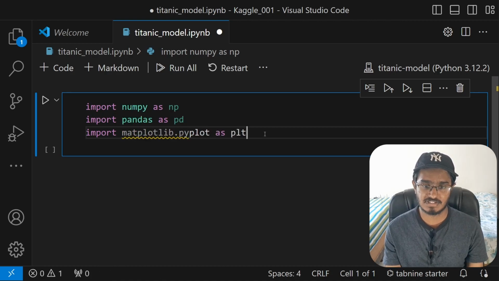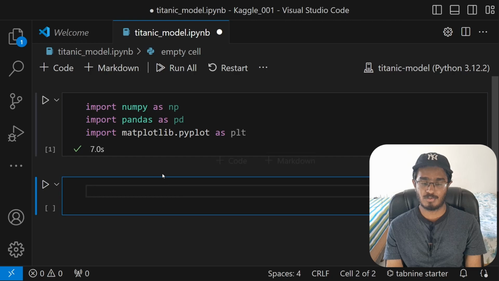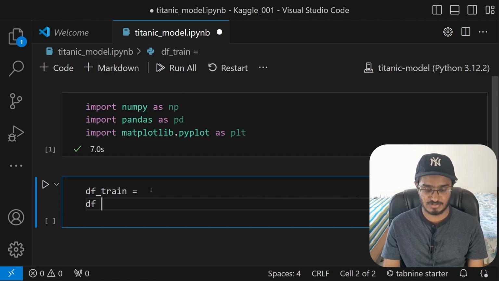I'm just going to have this code cell importing all of our dependencies, so I can directly run this code cell. Alright, so once we have imported the initial 3 requirements, we can first load in the data. I'm going to first put in the train data, and then I will also load in the test data as well. Df train and df test like that.